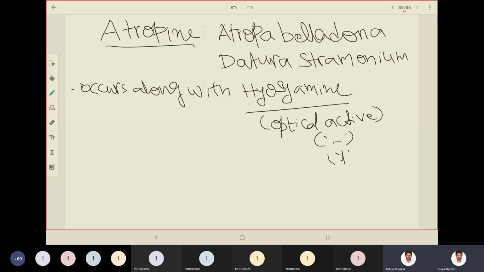It racemizes to atropine. Racemization is a stereoisomeric phenomenon. Please do refer to what racemization is and come to me. It racemizes to form atropine, so both the chemical structures are the same, but they differ in their optical activity.